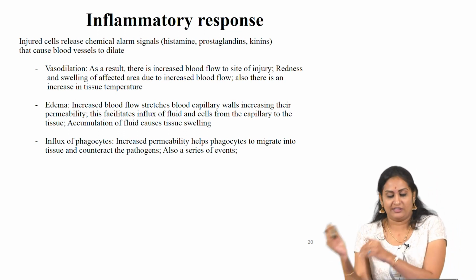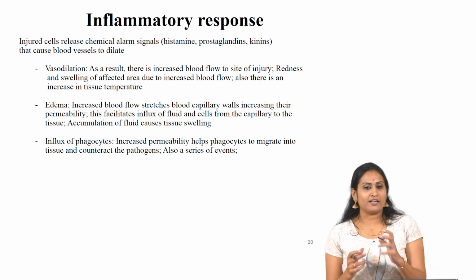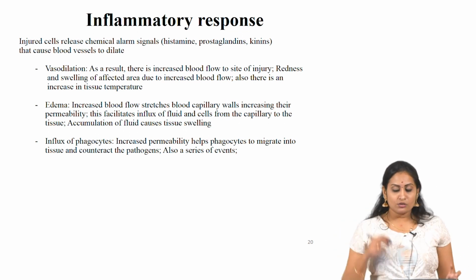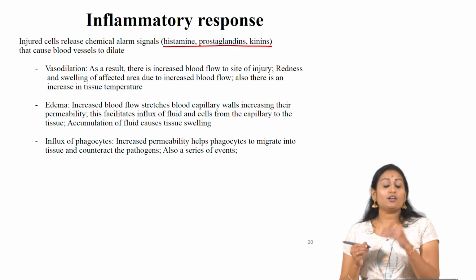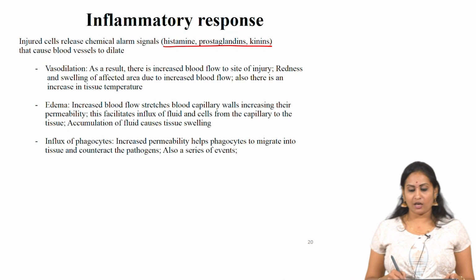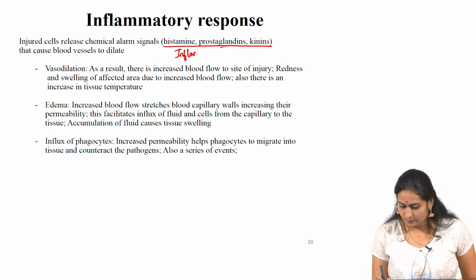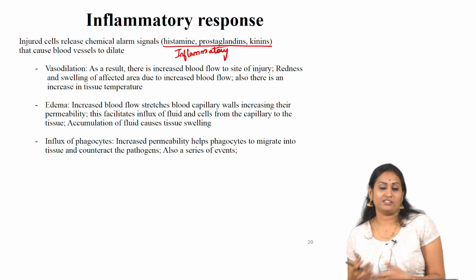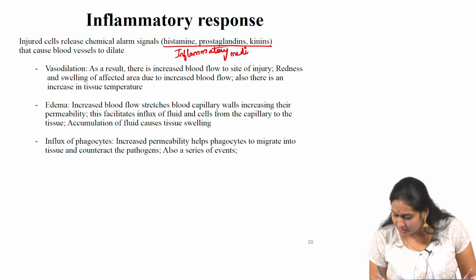It is a kind of signal for the others to get activated, saying that it got damaged and we have our duty to go and repair that. So, it releases chemical alarm signals called inflammatory mediators, like histamines, prostaglandins and kinins. These are the indications to say that there is some injury or infection.